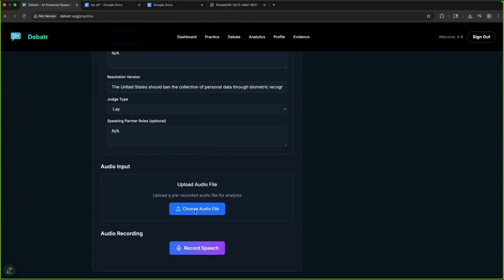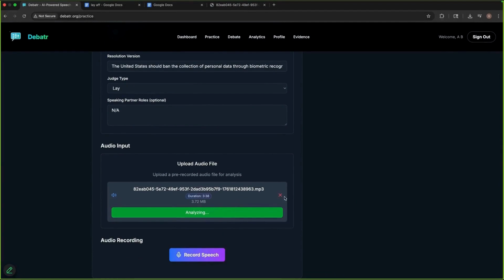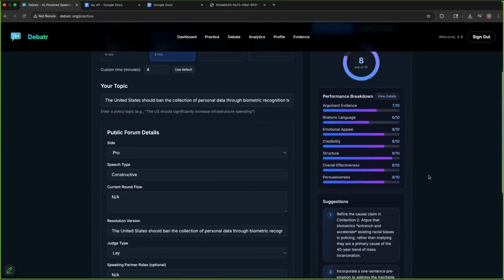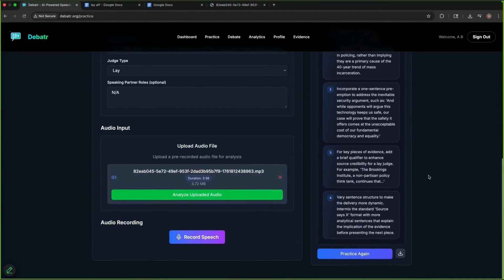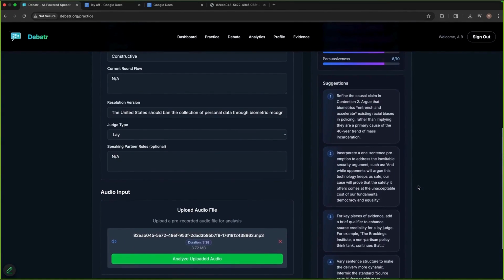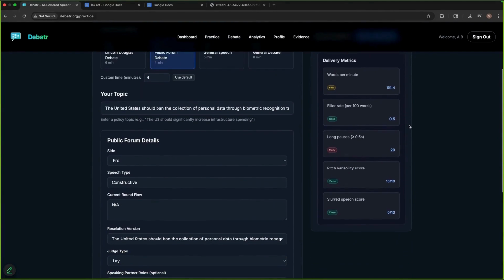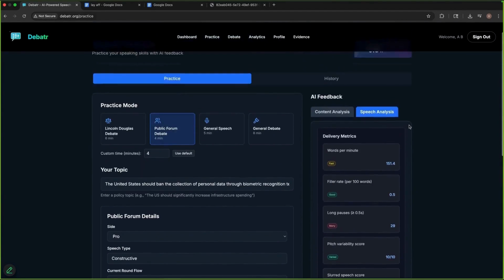Affirm resolve: the United States should ban the collection of personal data through biometric. We just played a sample of the audio we're going to analyze. We get overall feedback, the 8 out of 10 there, as well as actionable elements over here. We have breakdowns as well as this audio feedback.